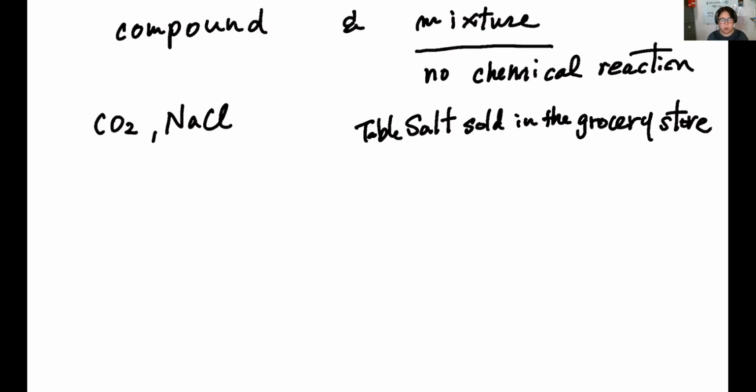That's called a mixture. Water. When you hear water molecule, like H2O, is that a compound or a mixture? H2O, the water molecule, is a compound. But when you say water that comes out from the tap into a glass, that's probably a mixture.